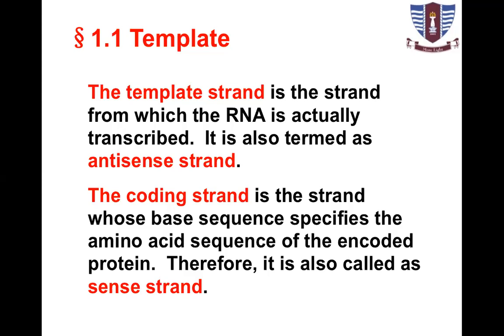So the complementary strand is called the coding strand. It is also called the minus strand, the sense strand, and the non-template strand. While the template strand, positive strand, antisense strand, and non-coding strand, these are the names of the template strand from which messenger RNA is produced as a complementary copy.